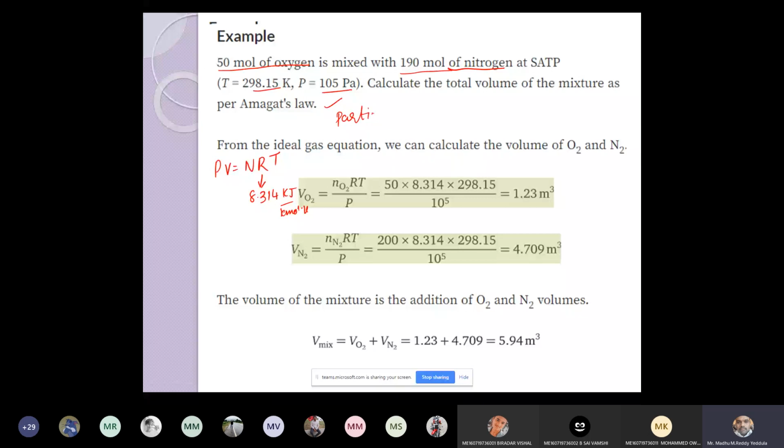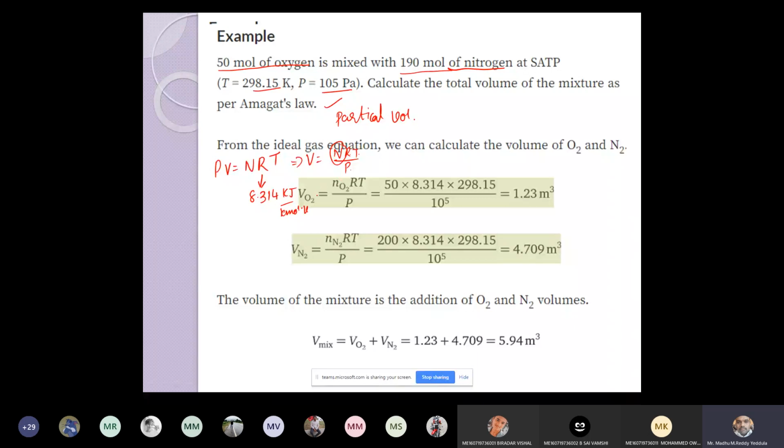So we can calculate individual volumes. From this equation, we can write V equals nRT by P, where n is the mole number of the component, R is the universal gas constant, with absolute temperature and pressure. First we will calculate the partial volume of the oxygen. Some textbooks use small n, some use capital N. Don't get confused, both are the same.